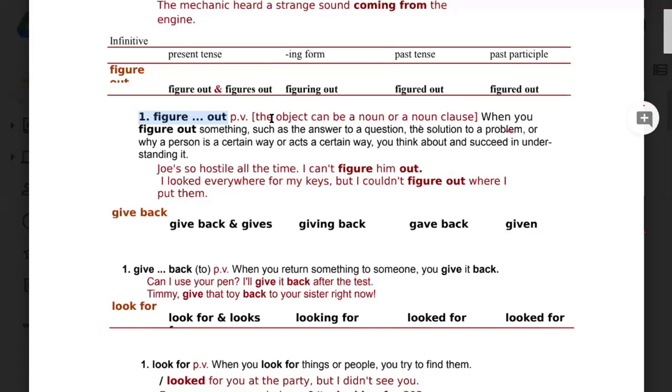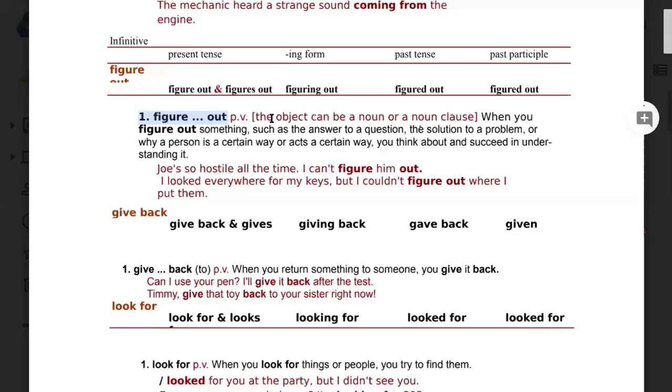Now I want Noshin to use this in her sentence. Please, Noshin, go ahead and use figure out in any of your sentences. Can you make a sentence? If you need me to reread the meaning, let me reread it for you. When you figure out something, such as the answer to a question, the solution to a problem, or why a person is a certain way or acts a certain way, you think about and succeed in understanding it. Meaning you understand them.